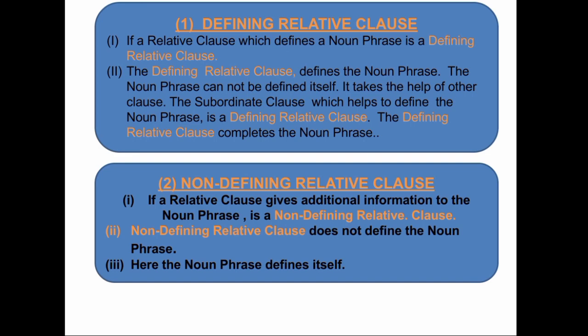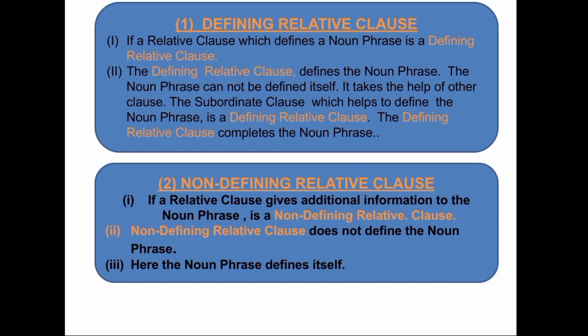Defining relative clause. A relative clause which defines a noun phrase is a defining relative clause. The defining relative clause defines the noun phrase. The noun phrase cannot be defined by itself; it takes the help of another clause. The subordinate clause which helps to define the noun phrase is a defining relative clause.